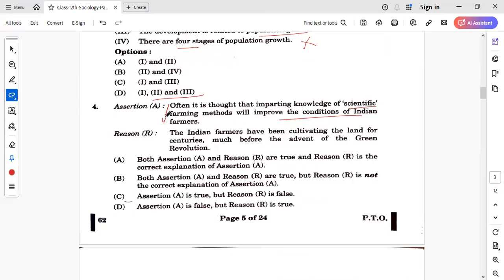So often it is thought, in the discussion or in the thought process, that if scientific farming methods are implemented, that will improve the conditions of Indian farmers. Its example is the Green Revolution, right? Reason says Indian farmers have been cultivating the land for centuries, much before the advent of the Green Revolution. So here, the assertion is the importance of scientific farming methods to be implemented, and reason says that this is what people used to do before the introduction of the Green Revolution. So again, both the statements are correct, but reason is not the correct explanation. So here B is the right answer.